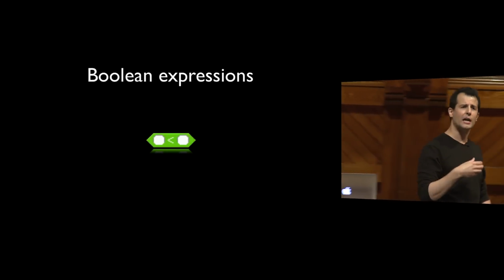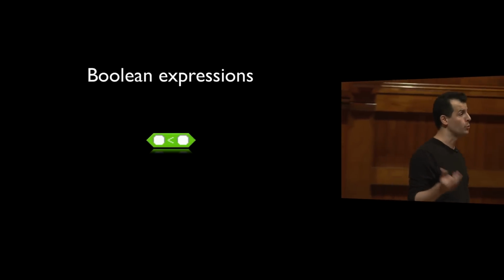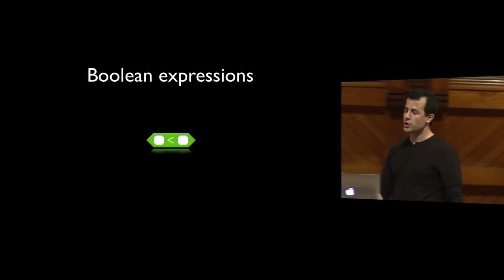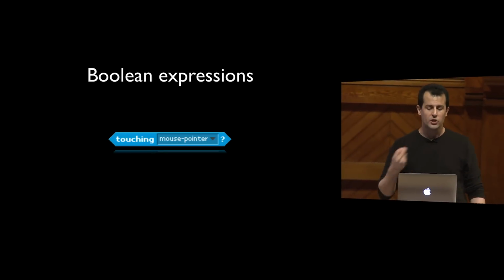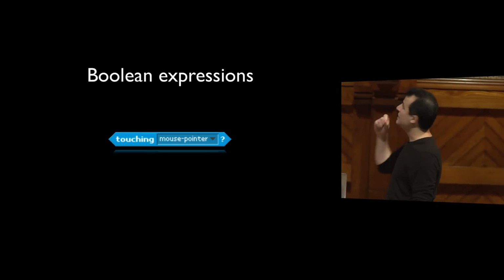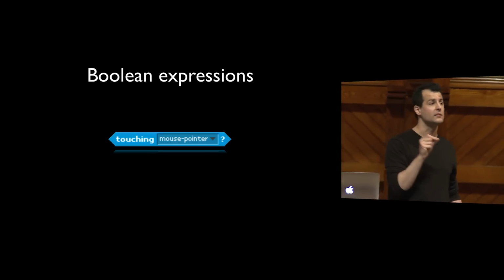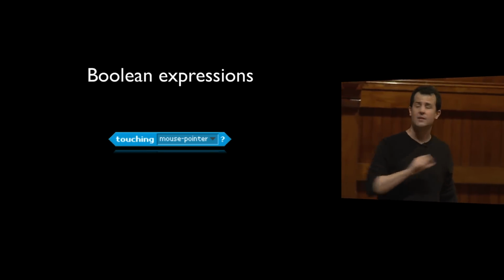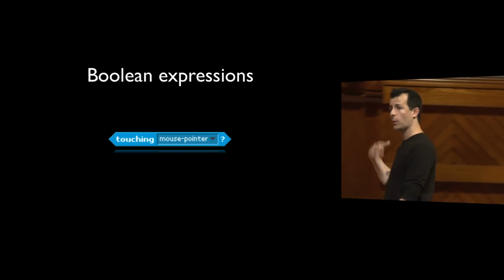This one's a little more abstract, but those two white boxes are just for numbers. So you can do things like, is this number less than the other? And if so, Scratch will behave one way or the other. This one's a little more graphical. It's if the sprite, if the cat, for instance, is actually touching the mouse pointer. So if the little arrowhead is hovering over the cat, then this puzzle piece will evaluate to true.